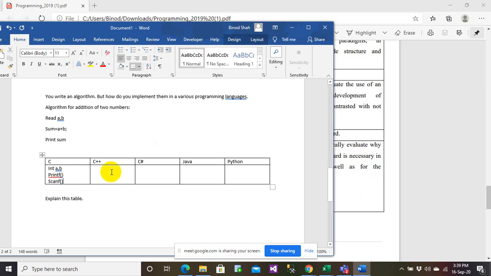Whereas in C++ this is done this way, in C# this way, in Java this way, in Python this way. Having compared all this, Python seems to be one of the simpler languages, whereas Java code seems a bit longer, and C# also a bit longer. So this is how you can explain them. You need to write them in a table and explain this table, comparing the implementation of an algorithm in different programming languages.